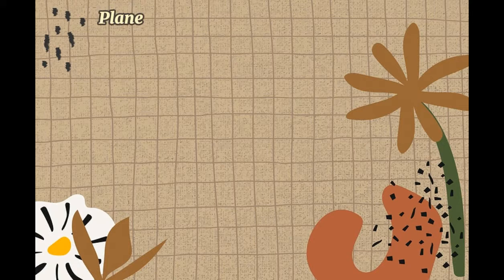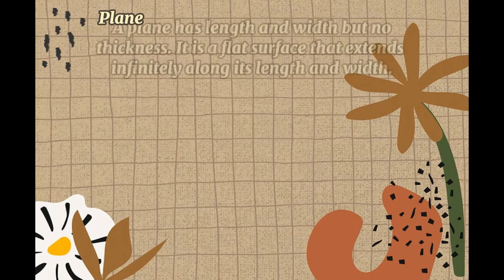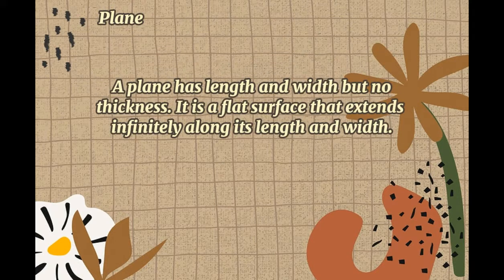Next would be the plane. So a plane has length and width, but no thickness. So it is a flat surface that extends infinitely along its length and width. So a plane has 3 points in the plane which are not on the same line. So like for example, we have here the plane.